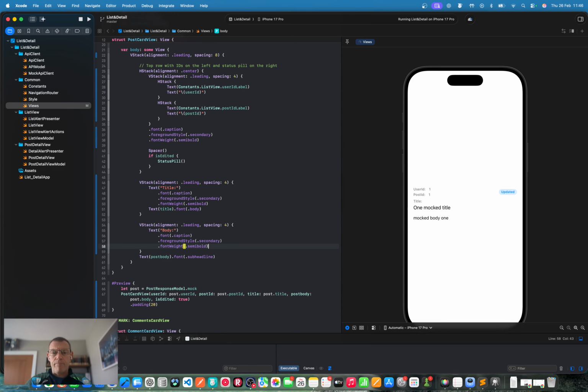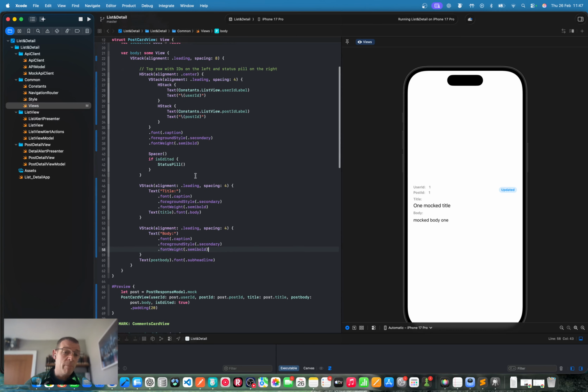Given more time, if we want to reuse these V stacks all the time, we could create a custom V stack, but we're not needed for right now. But if we had a larger app and we were reusing these V stacks or any component really, we could create a custom one with all the configuration elsewhere and not in the views, so that it's lightweight in the view itself. Okay, alignment leading and spacing is 4. We've got the post body. We happy with that? I think we are.